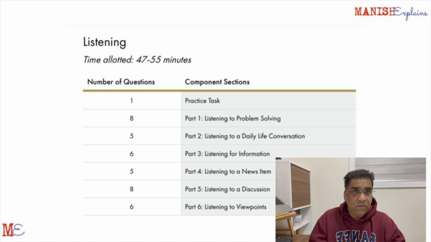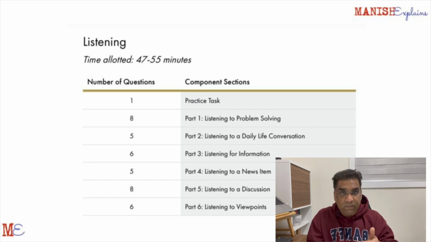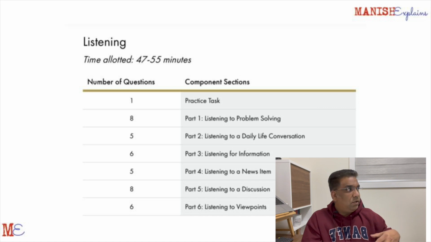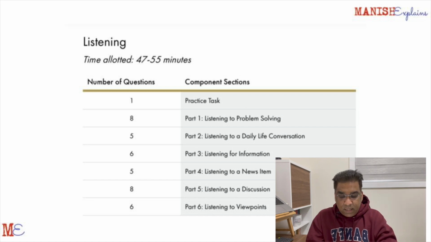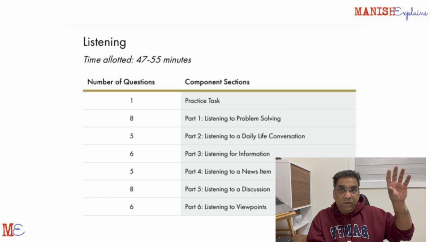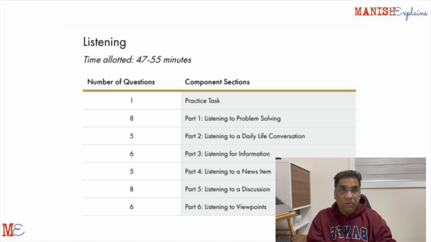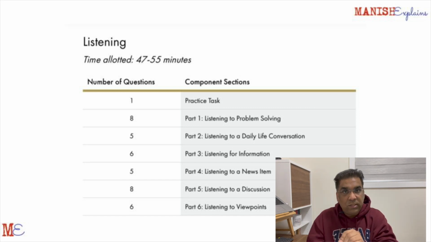Some of these sections might be linked. So part 1, part 2, part 3 might be part of the same conversation. For example, you can be given a scenario where a particular municipality is discussing passing some budget, and they are discussing this in the audio. That's the context that will remain constant throughout some of the sections. So that is what you need to understand. Part 1, part 2, part 3 could be linked context-wise, so keep your notes in continuation.